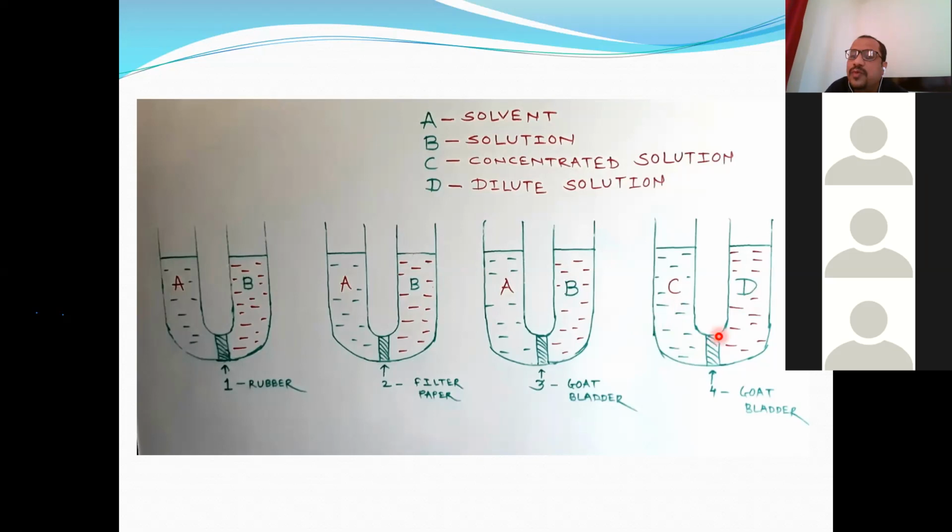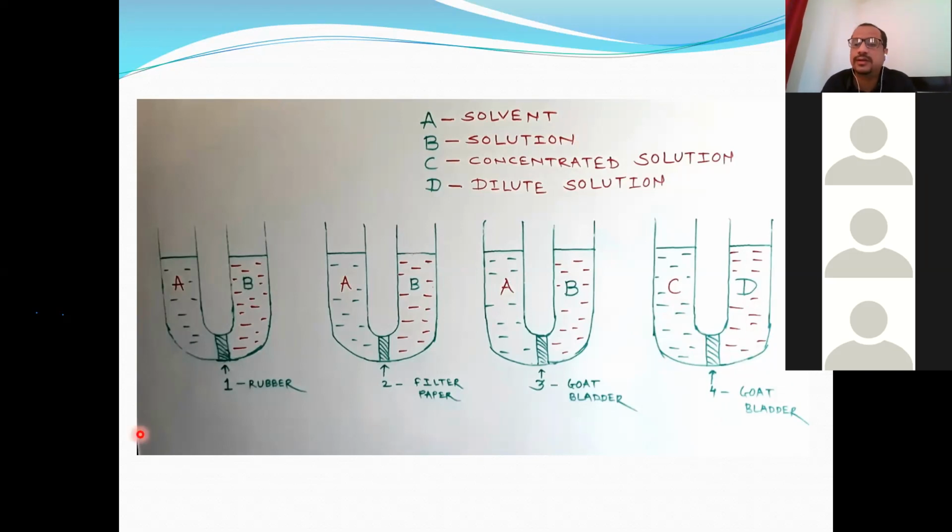So osmosis consists of only movement of solvent from the region of its higher concentration to the region of its lower concentration, from D to C. And here the amount of solute is more, but it will not move towards its lower concentration because this semi-permeable membrane doesn't allow solute to pass through it. So it will be movement like this.